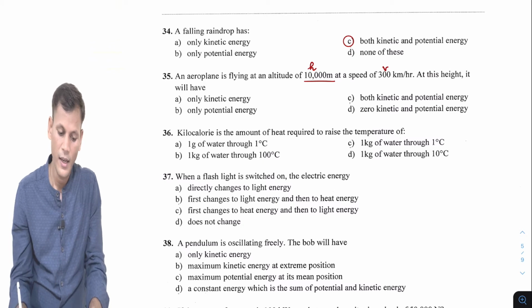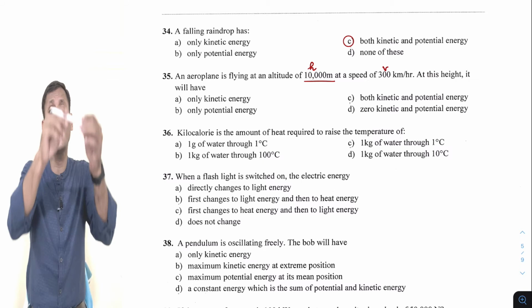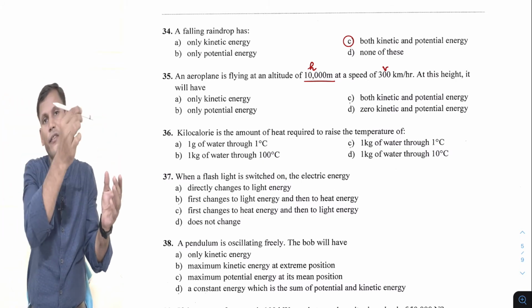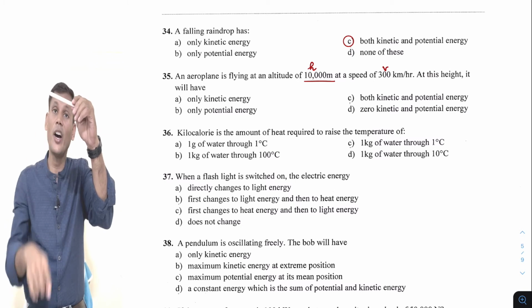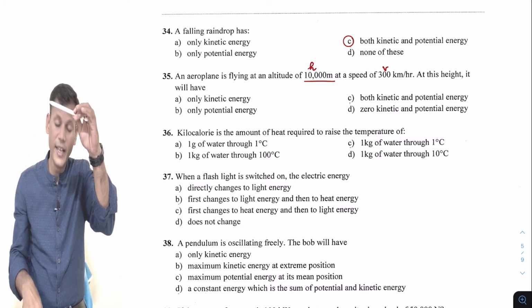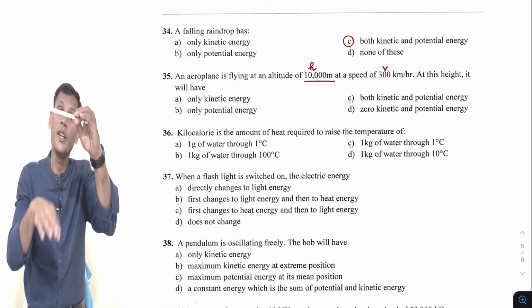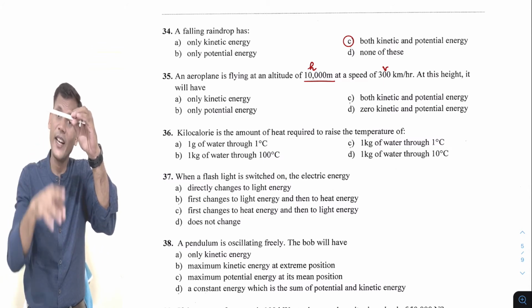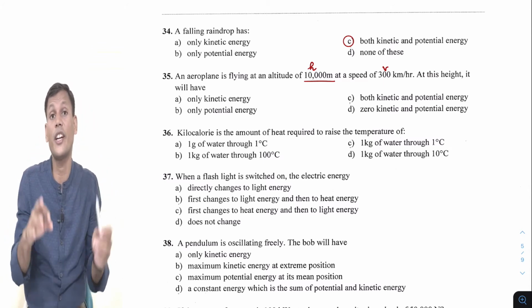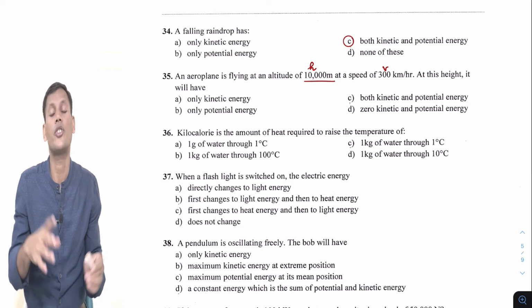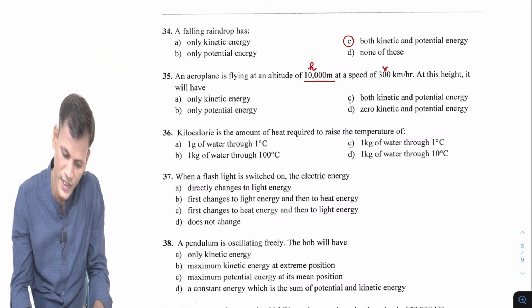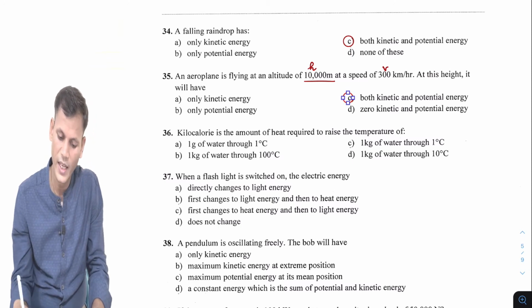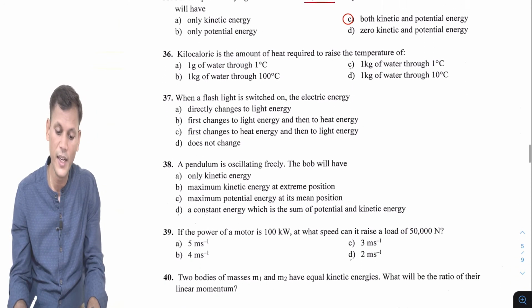Of course the plane is moving with velocity, so it will have kinetic energy, and it is at a height of 10,000 meter from the ground, so it is situated at a certain height. Due to height or position, it will have potential energy. So it will have kinetic as well as potential energy. So the answer will be C, that is both kinetic and potential energy.